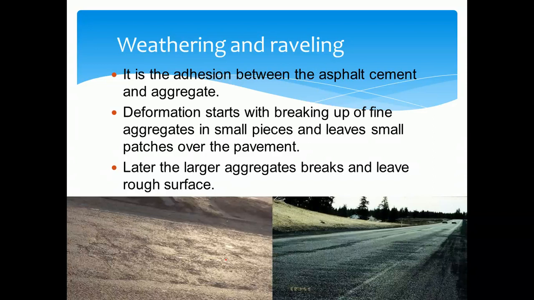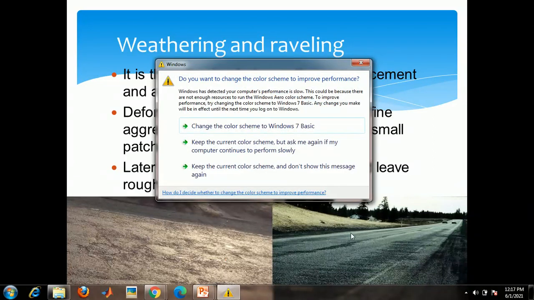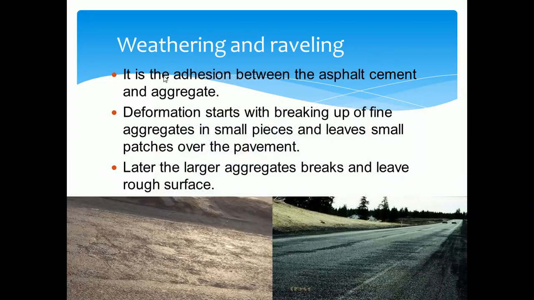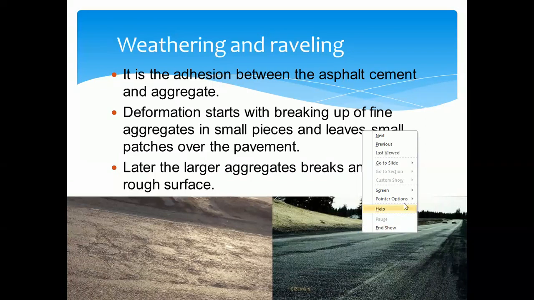Next, you can observe here that because of weathering and the adhesion between the asphalt and the bituminous layer, we may observe some defects in the road surface. Which type of defect can you observe in the second figure?